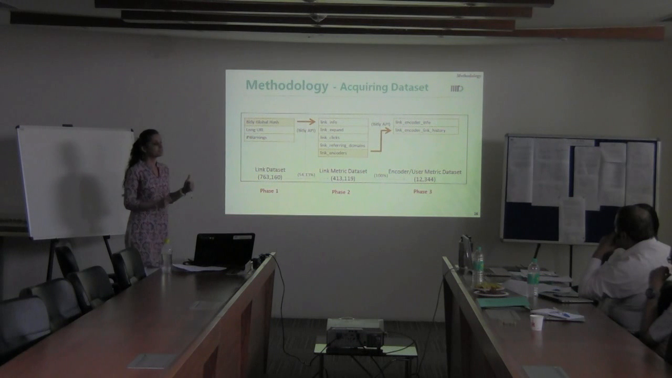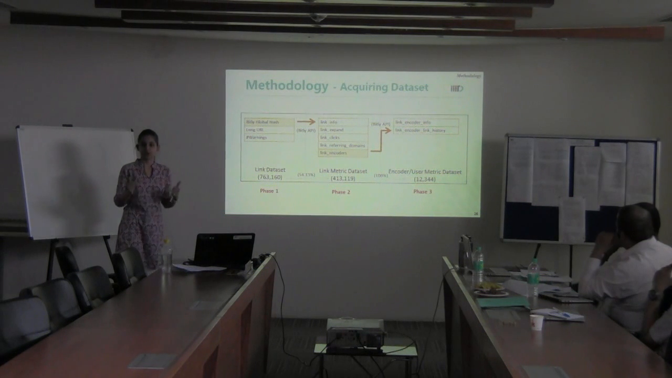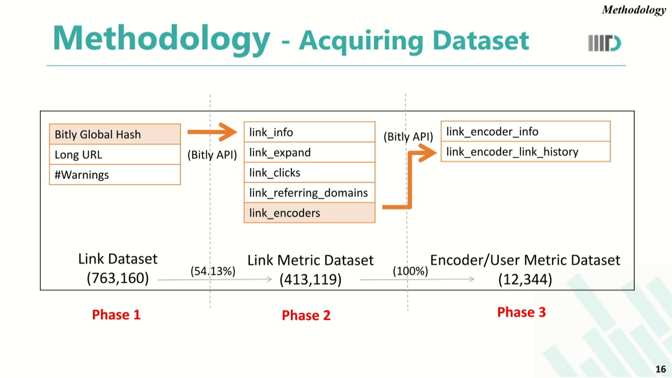Moving forward, I'll discuss the methodology that we used to actually acquire our dataset. The first approach that we followed was we contacted Bitly to share with us a sample of data that is itself marked as malicious. With this, we got close to 7.5 lakh URLs that Bitly gave to us. In these 7.5 lakh malicious Bitly URLs, they also gave the associated long URL along with the number of warning pages displayed for that URL in October 2013. We call this our link dataset.